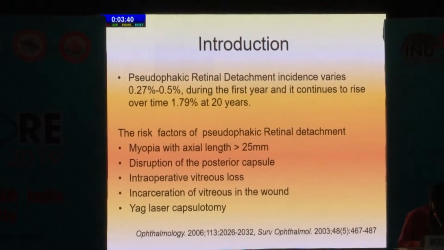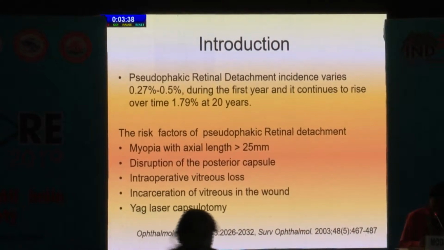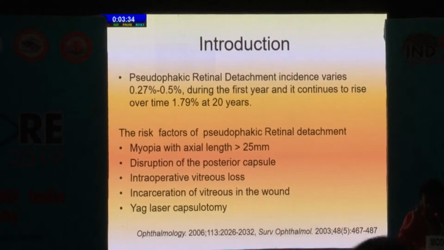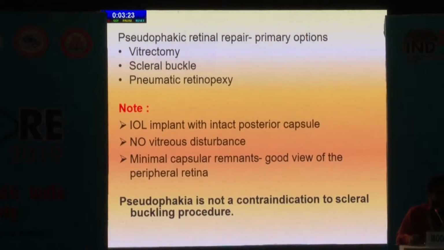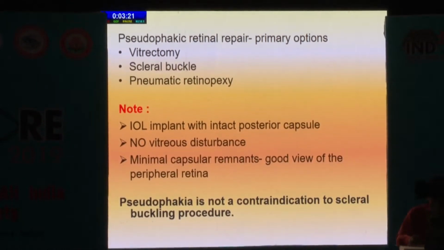What are the risk factors for pseudophakic RD? Myopia with axial length greater than 25 mm, disruption of the posterior capsule, intraoperative vitreous loss, incarceration of vitreous in the wound, and YAG laser capsulotomy. So we know the options for pseudophakic retinal detachment: either vitrectomy, scleral buckle, or pneumoretinopexy.